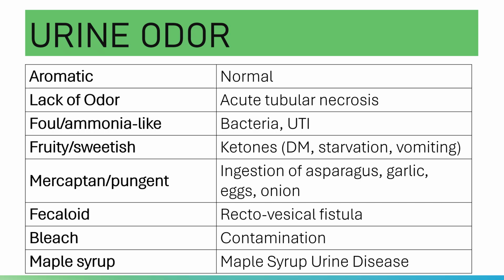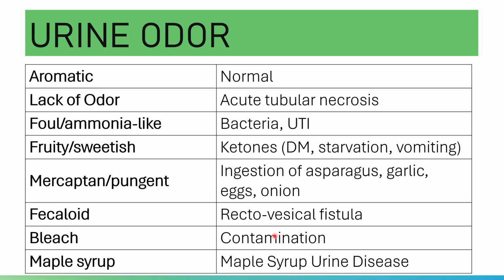A foul or ammonia-like odor is caused by bacteria or UTI. A fruity or sweetish odor is caused by ketoacidosis or the presence of ketones, as in diabetes mellitus, starvation, and vomiting.